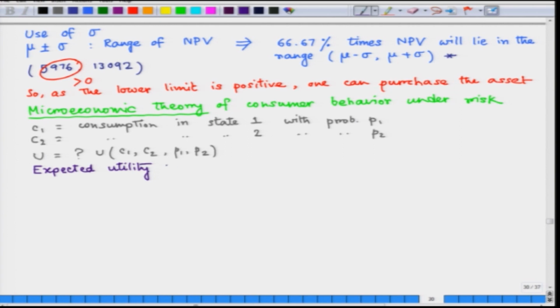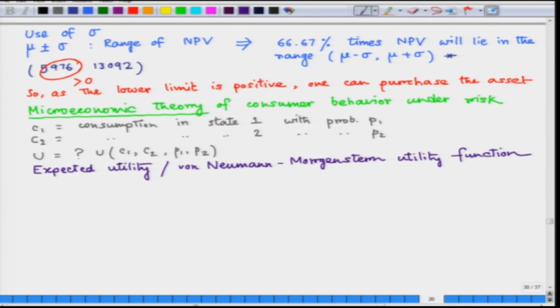This expected utility is also popularly known as the von Neumann-Morgenstern utility function, after the names of its inventors.